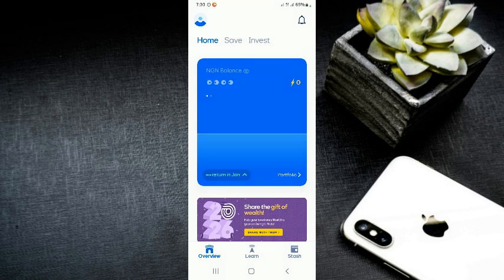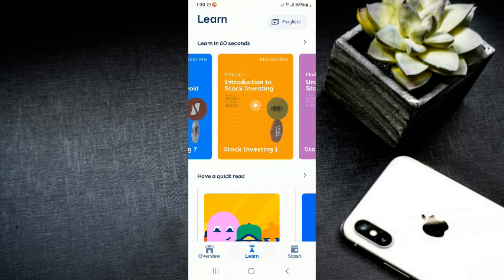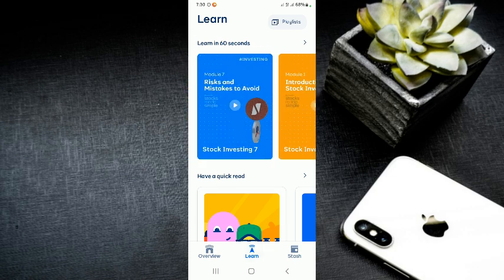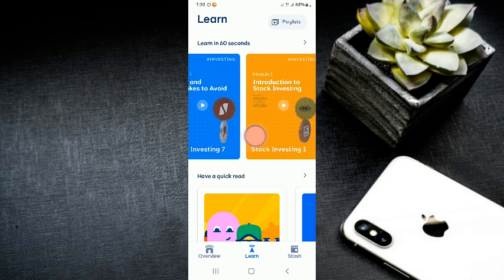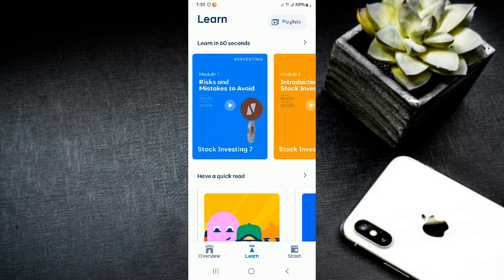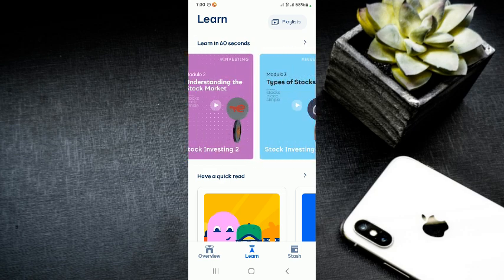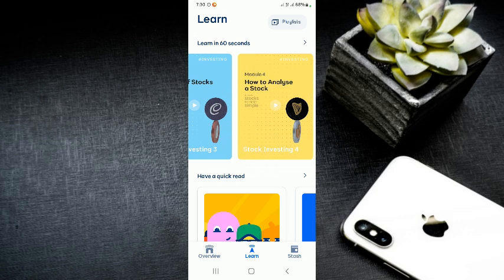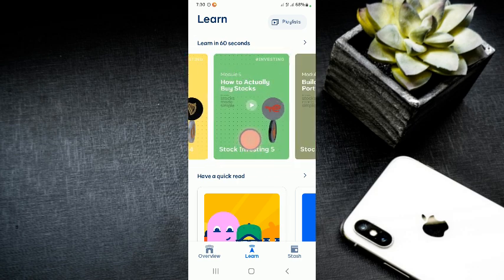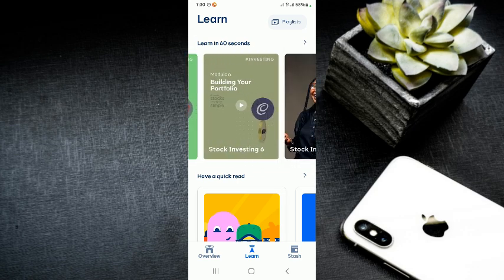The first thing you need to do is open up your Cowrywise app and tap on Learn at the bottom. As you can see, Cowrywise has made it possible for you to learn in 60 seconds how to do a lot of things, like risks and mistakes to avoid in stock investing. You can see how to understand the stock market, the types of stocks. So all you have to do is watch those videos and you will know much more than you ever knew before